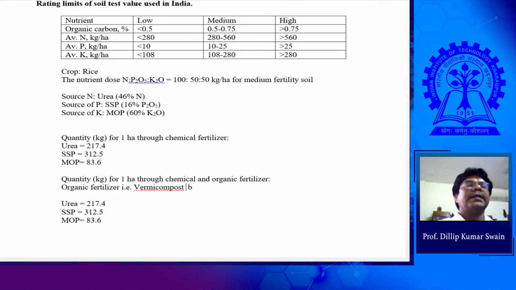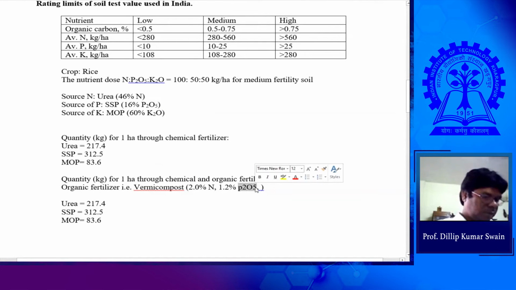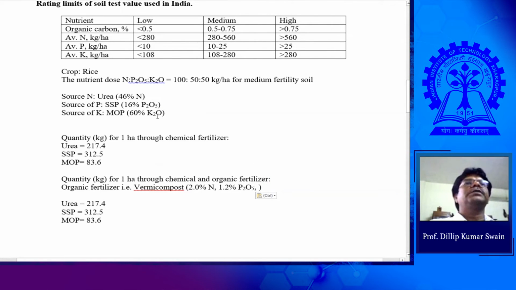Vermicompost that contains 2.0% nitrogen, 1.2% P2O5 and 1% K2O.